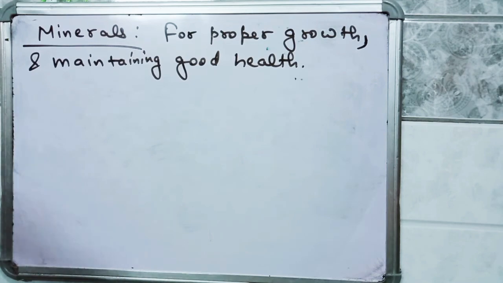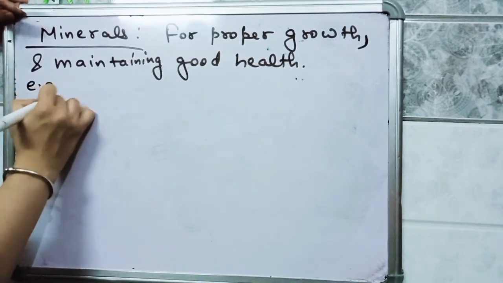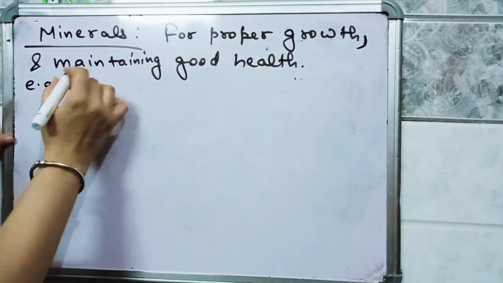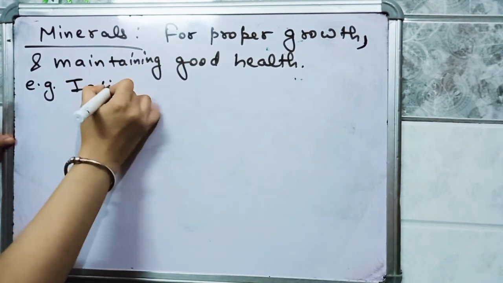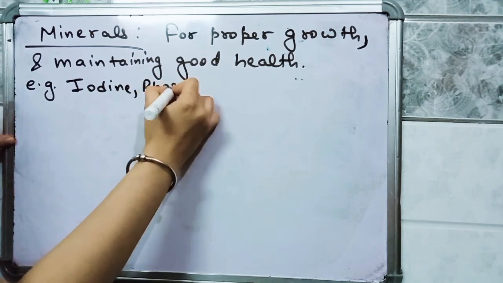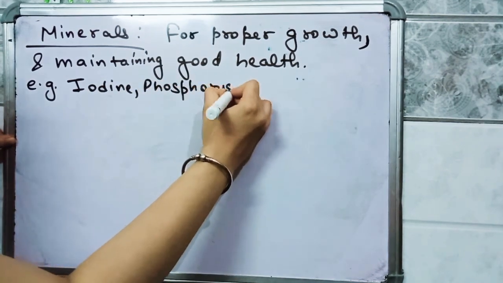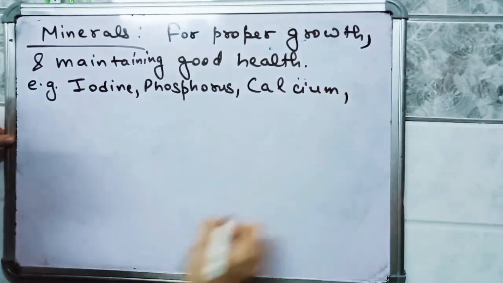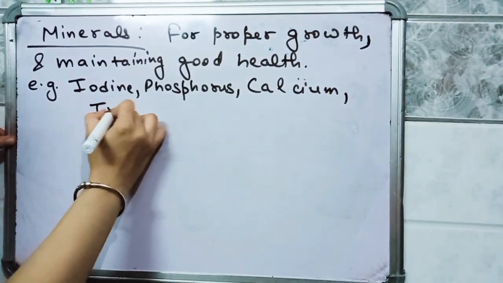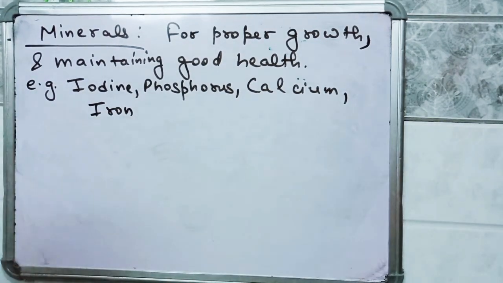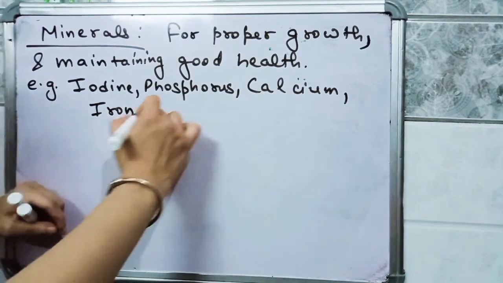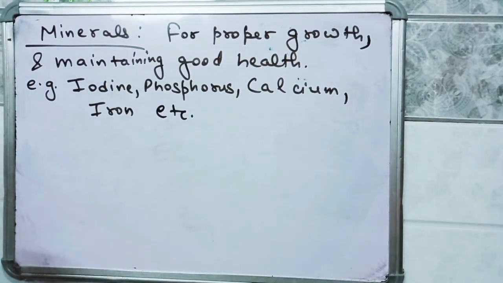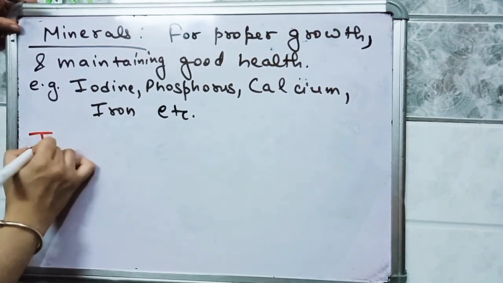So what are the examples of minerals present in foods? Various examples of minerals present in foods are iodine, phosphorus, calcium, iron, etc. So what is the source of iodine?